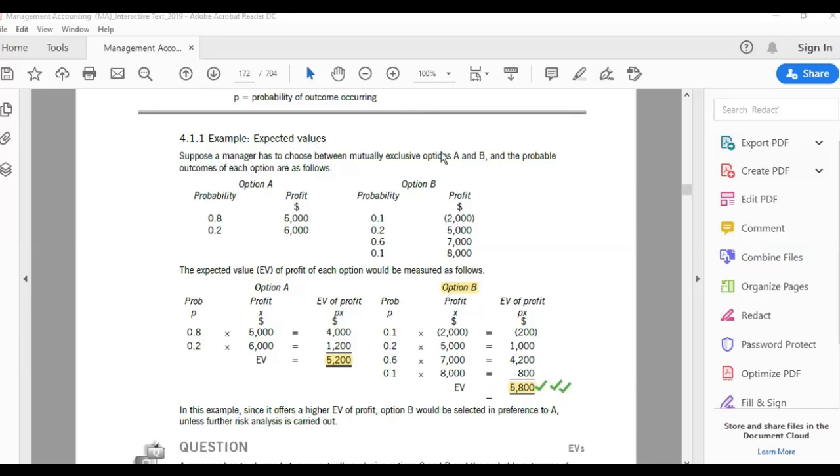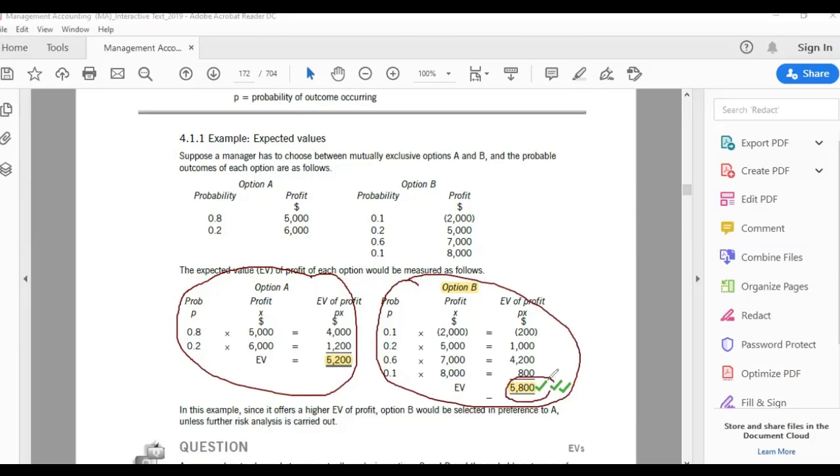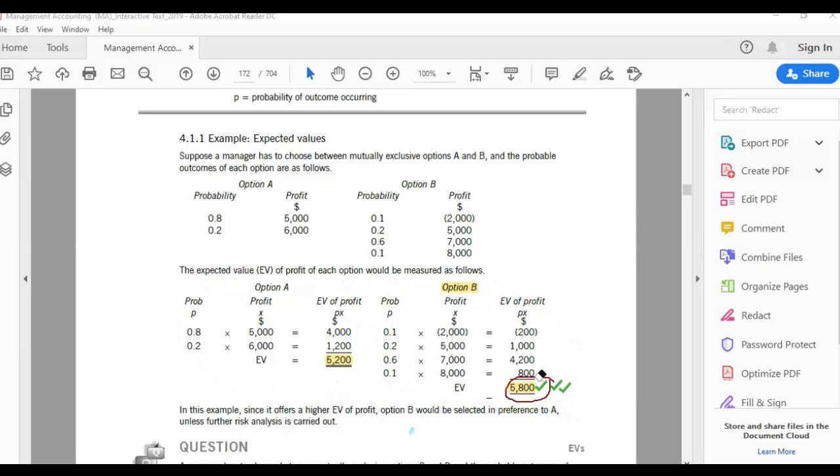I could start project A or project B, and I should make the one which has a bigger expected value. In this example, since it offers a higher expected value of profit, option B would be selected. This is the use of expected value.